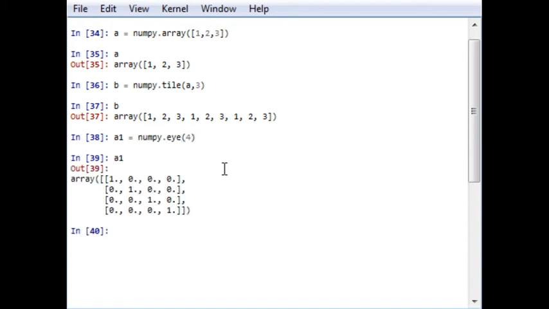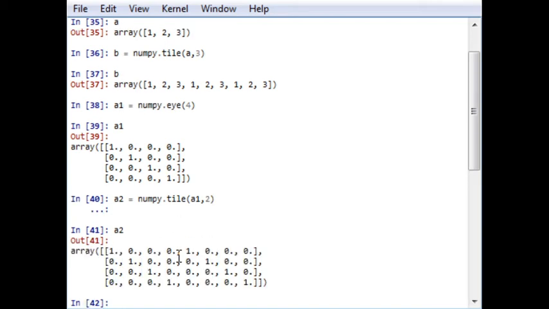Now if I want to create a two-dimensional array from this array, I can use the tile function. So A1 is this. A2 will be numpy.tile A1 comma 2. Okay, so A2 will be this array.